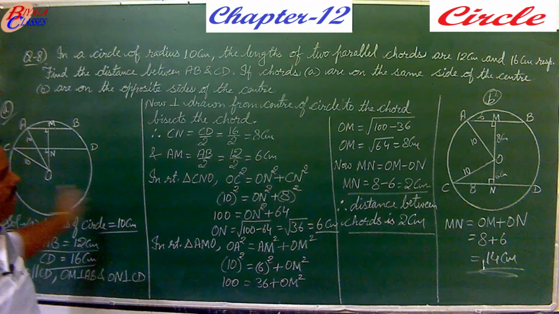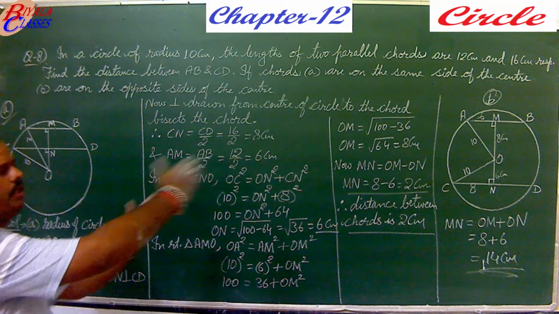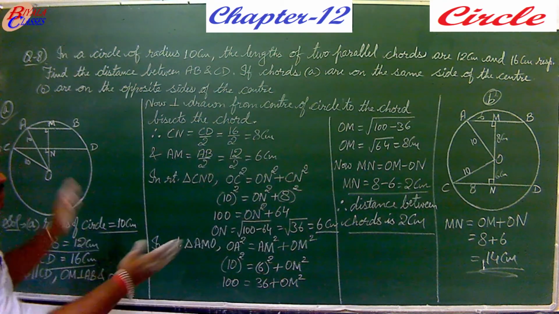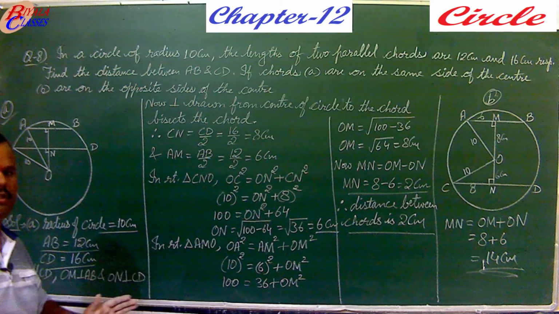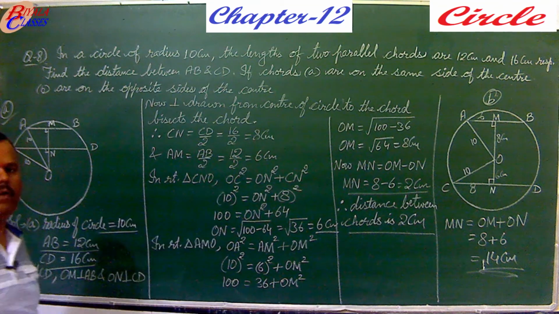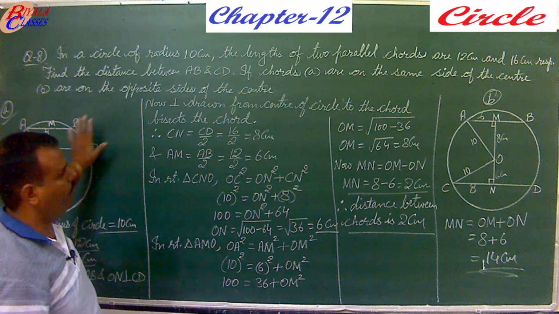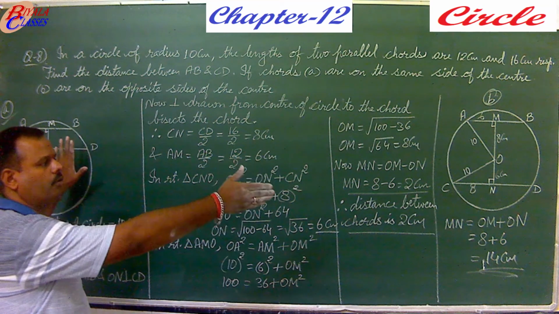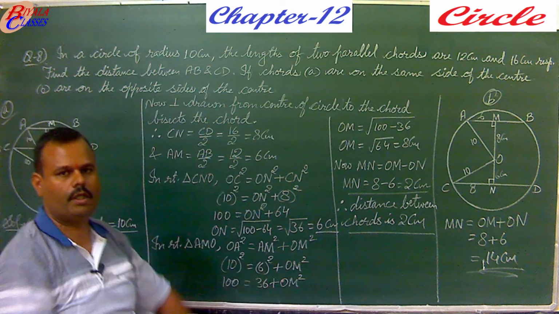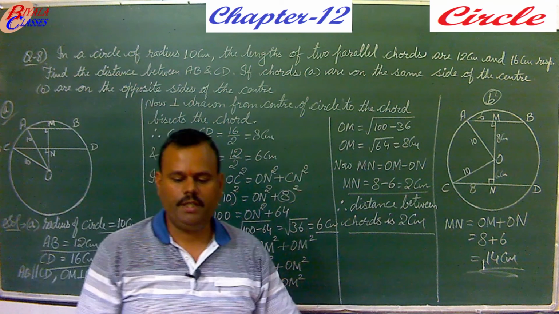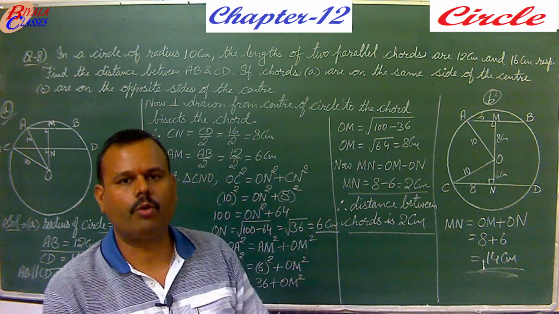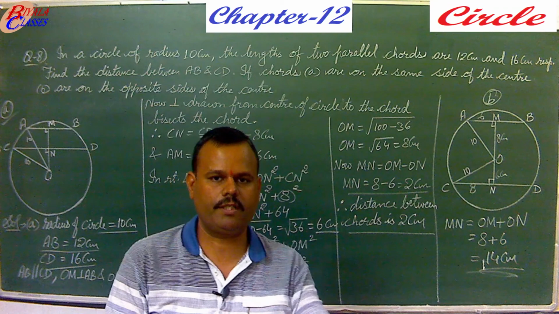So hope this question is clear. No need to calculate the same thing again for that, because it is a part of the same question. You can utilize these values as it is. If this part had not been given and you had to calculate only that, then you need to do the complete one. Right? So there are a few more questions left out that will continue in the next class.